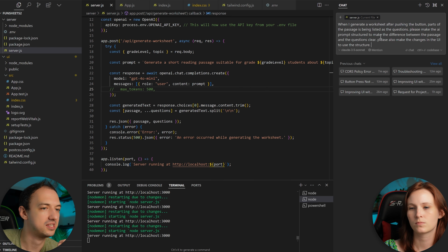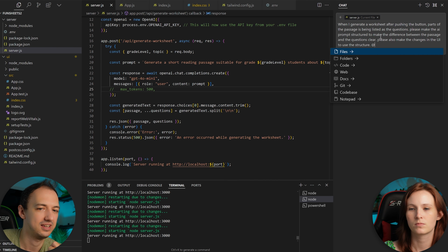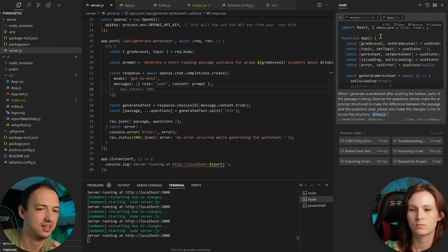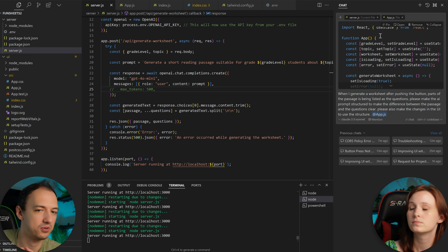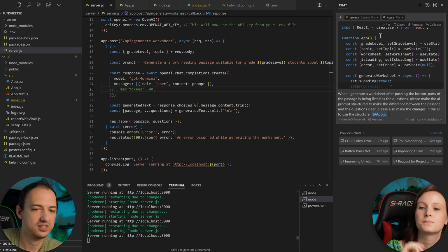And then you want to tag the file. So you can do app.js, and enter. Now you've just attached that file as well to the context. Whoa. So you'll see that it's going to modify both your server and the UI code. Cool. Okay. That's really neat. Yeah. So let's try to run that and see what it does.